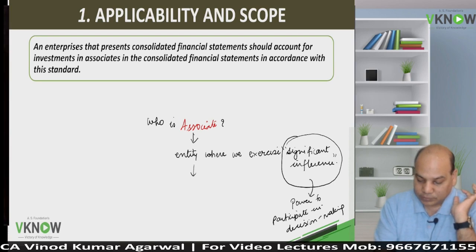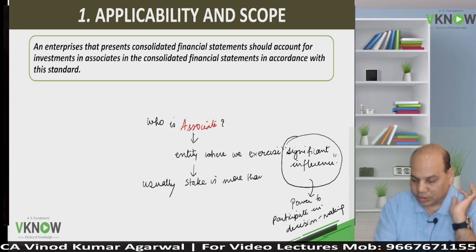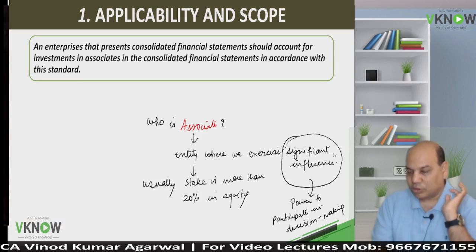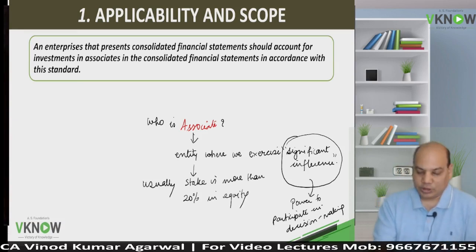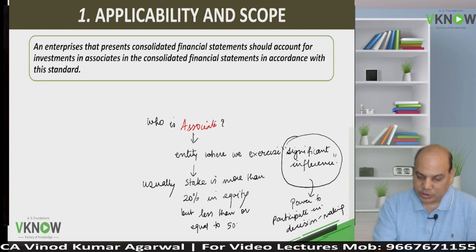And usually the stake is 20% or more in equity, but less than or equal to 50%. Why is it not more than 50%?